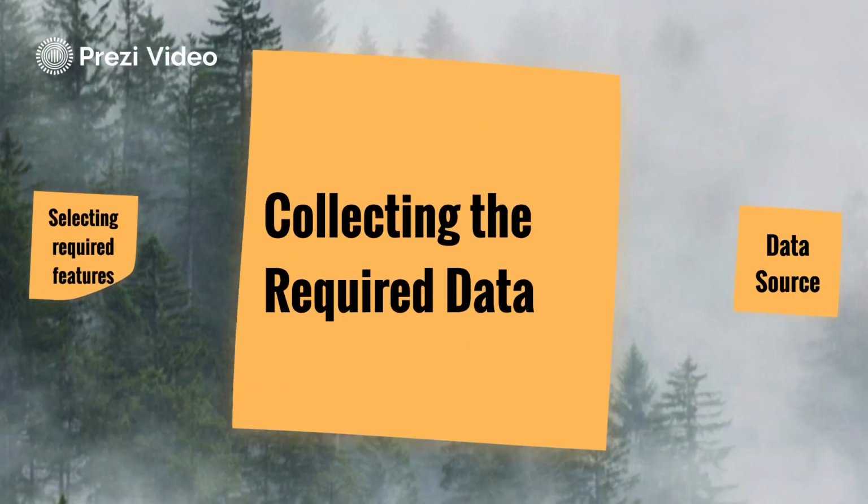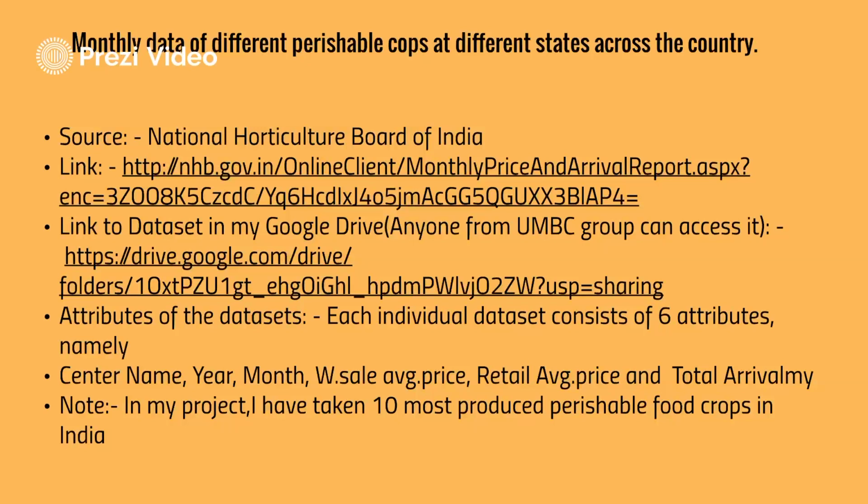And coming to the data sources, I have collected the monthly data of different perishable food crops at different states across the country from the National Horticulture Board of India, and this is open source data. I have downloaded all the datasets to my Google Drive, which anyone from the UMBC group can access if you want to take a look at the datasets.